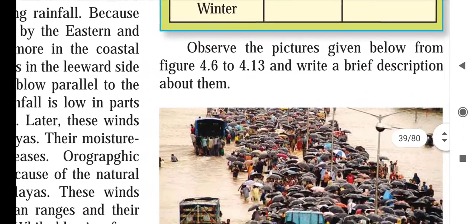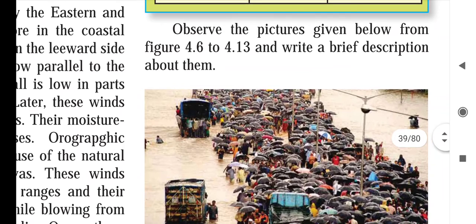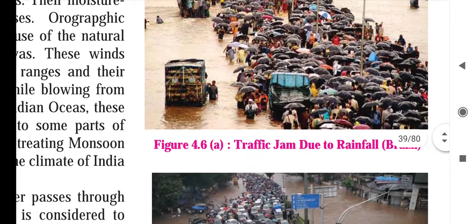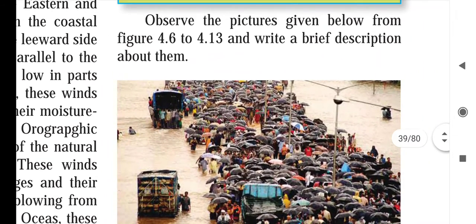Observe the pictures given below, figures 4.6 to 4.13, and write a brief description about them. So see, 4.6 is a picture, up to 4.13.